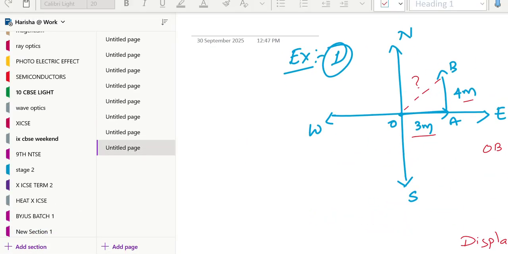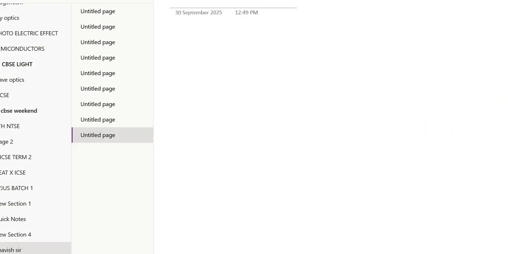We will solve another one like this. If the particle is moving in a circular path like this, with origin O and radius R given, the distance is covered from A to B along a semicircle.